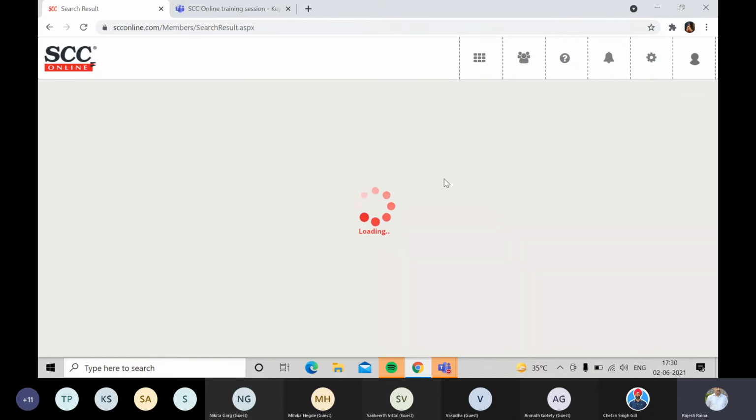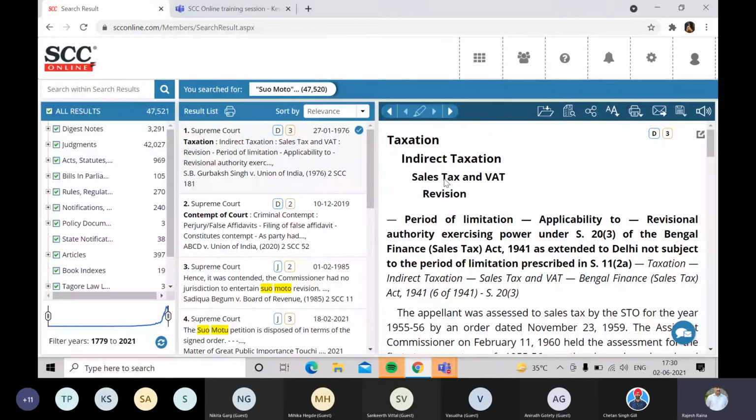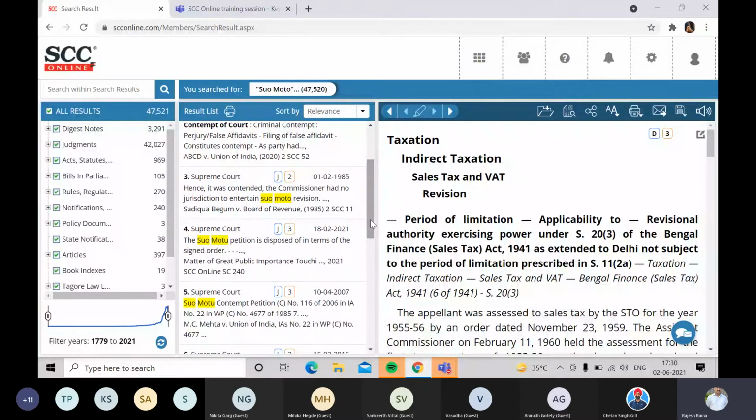So that is the Boolean operator OR, where you can see in the result list, number 3 has a mention of suo moto, whereas number 4 has the mention of suo motu.